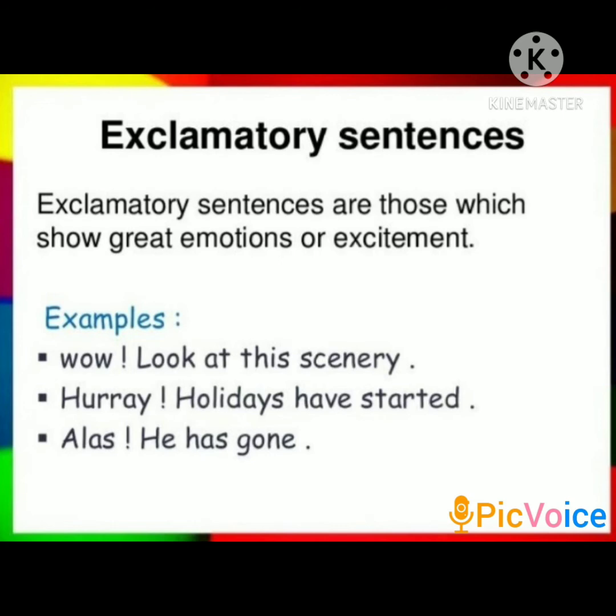The subject and the verb in exclamatory sentences either occur at the end of a sentence or are completely left out. Exclamatory sentences are those which show great emotions or excitement. For example, wow, look at the scenery! Hooray, holidays have started! Alas, he has gone!